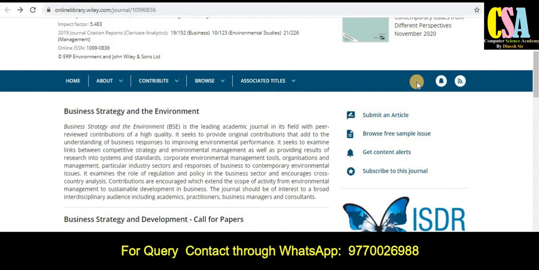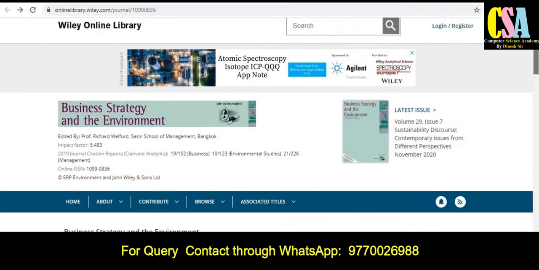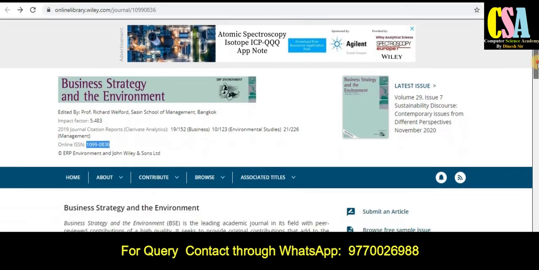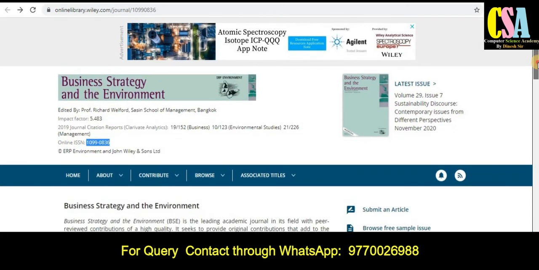Next is this particular Wiley publication, which is also a renowned platform to publish your research paper. The journal title is Business Strategy and the Environment. Impact factor of this journal is 5.483, the 2019 impact factor is given here, and the ISSN is also given here. You can see this journal is published in the online category.